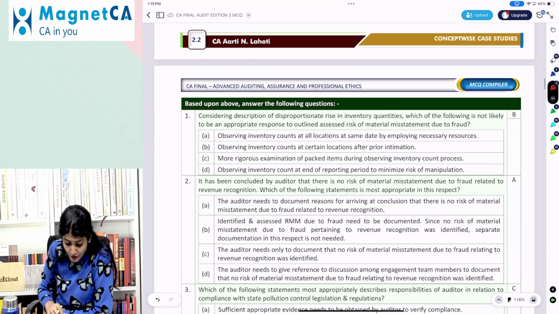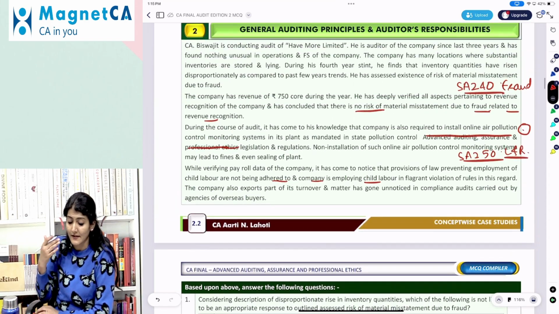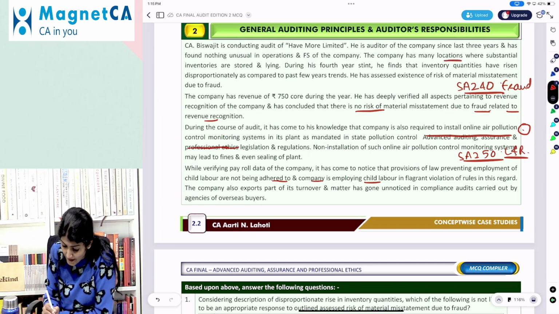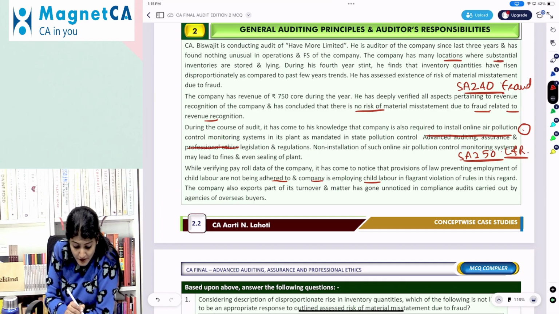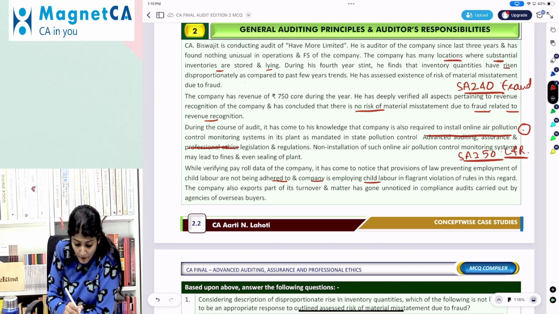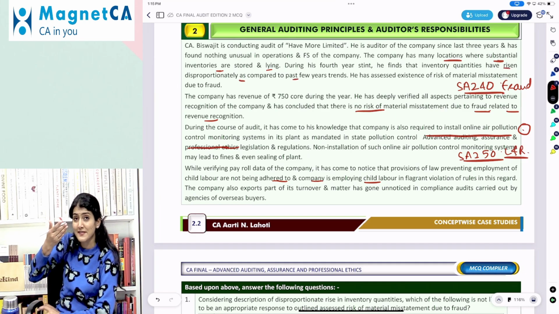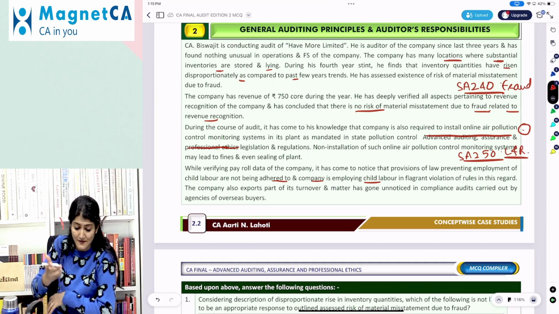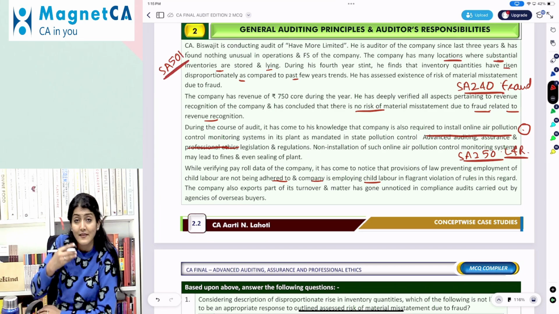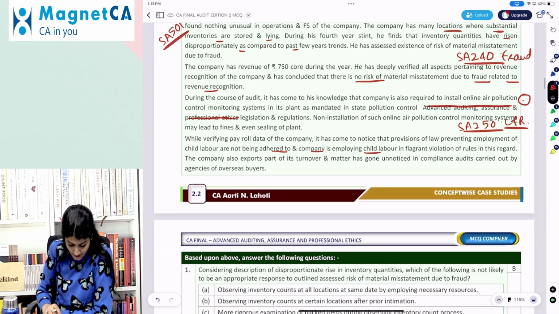Considering the description of the disproportionate rise in the inventory quantity. Again, the first part of the question: company has many locations where substantial inventory was stored and lying. Inventory quantities have risen disproportionately as compared to the past year. So auditor needs to attend the physical verification count being conducted by the management at the year-end date unless impracticable.